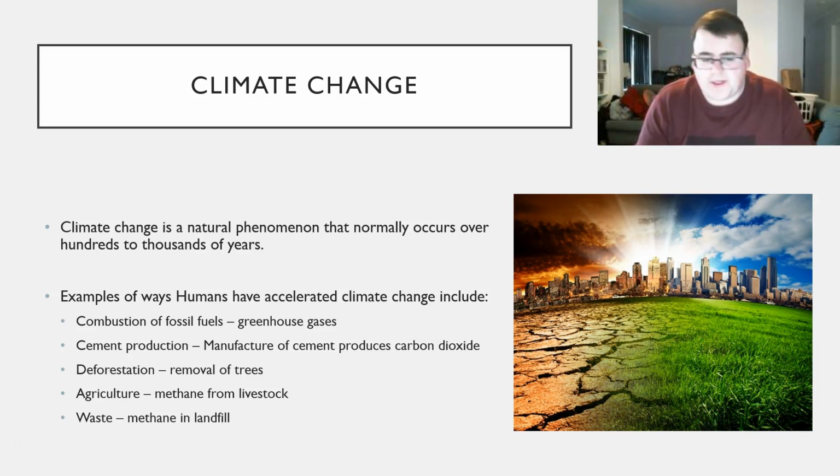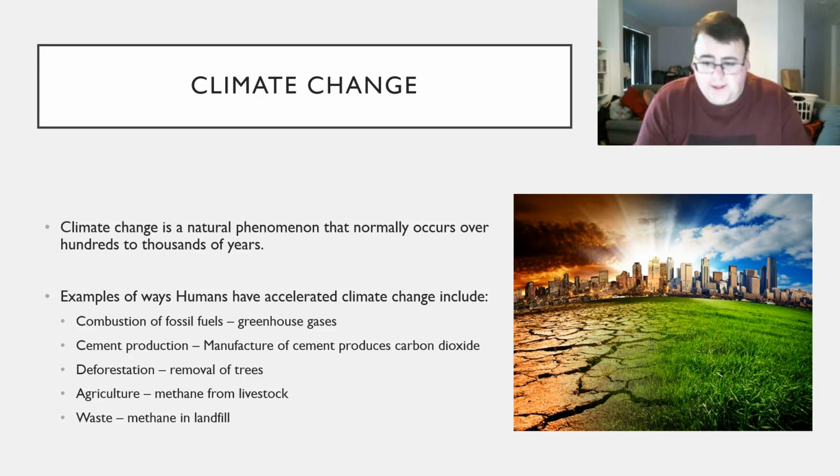We've done that through combusting of fossil fuels, which increases the greenhouse gases in the atmosphere, such as carbon dioxide. Cement production. So whenever we manufacture cement, that entire process produces carbon dioxide, which again increases the greenhouse gases. Through deforestation, so as we talked about in the last PowerPoint, removing forests, rainforests, trees to make way for human developments.